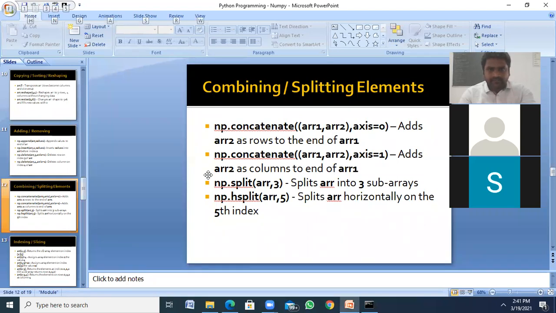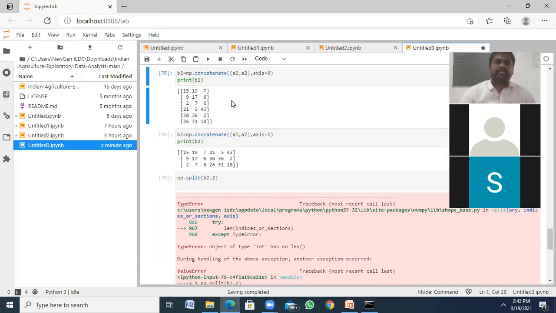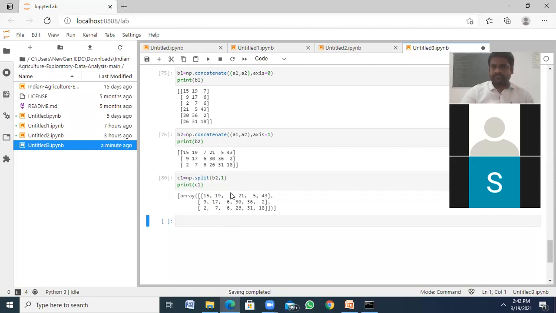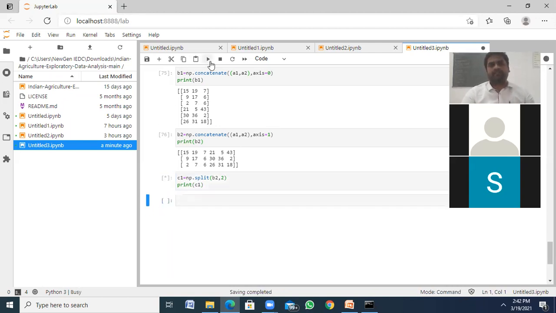Split of array 3. Okay, how many do we have? Once again, 1, 2, 3, 4, 5, 6. Yeah, we have to use C1, right? Okay, print C1. Yeah, as it is. It splits as it is. If at all I want to use 2 here, okay, it is not square there. I want to take a square.